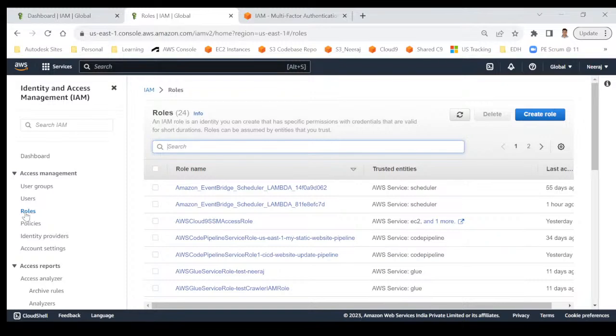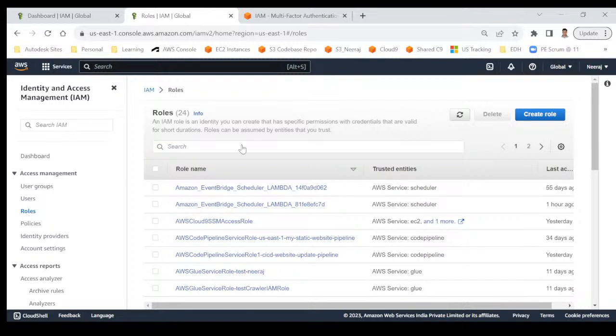That means it does not matter who launched that server. As a user, I can launch the server today, but I can leave the team tomorrow. I can leave this company. I can join some other company. Then what will happen? Even if the user has gone, it's completely fine because there is a special role associated with the server, and the server can do only those things which are allowed for that server. And in the same way, you can add or remove the permission for that server at any point of time.